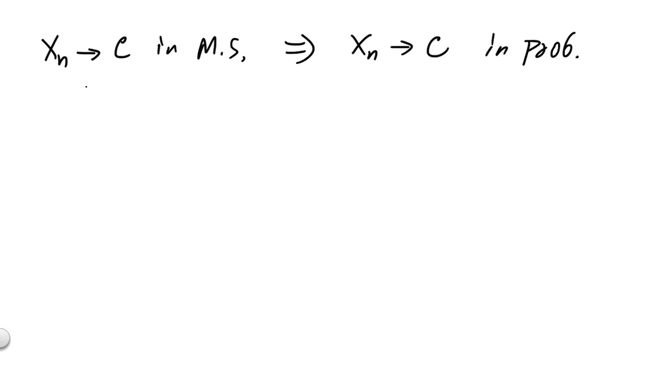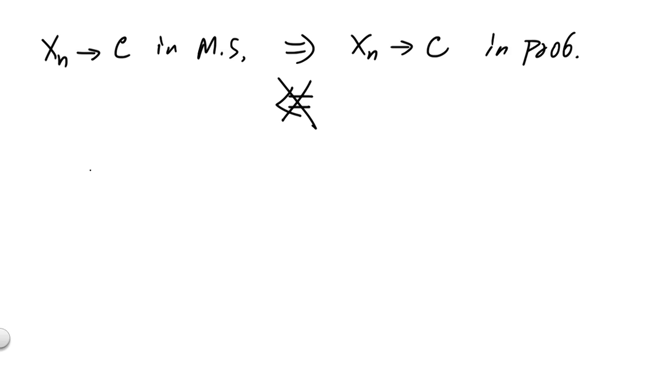Now that we know if Xn converges to c in mean square, it implies that Xn converges to c in probability, one might wonder whether the reverse is true. Namely, if we know something converges in probability to a constant, does the same sequence of random variables converge to the same constant in mean square? Well, it turns out that is not quite the case. The notion of convergence in probability is not as strong as the notion of convergence in mean square.